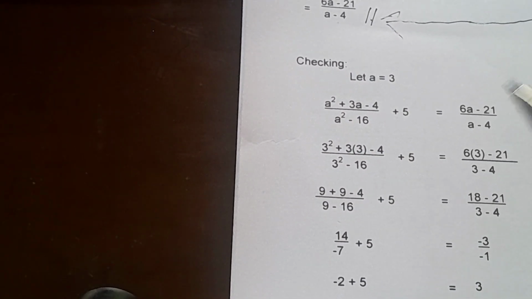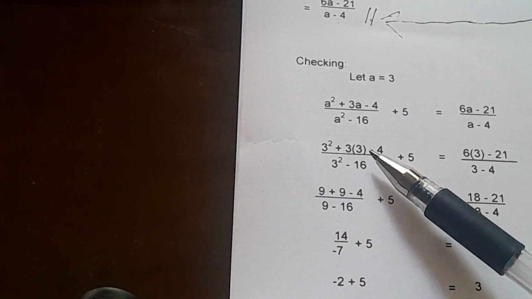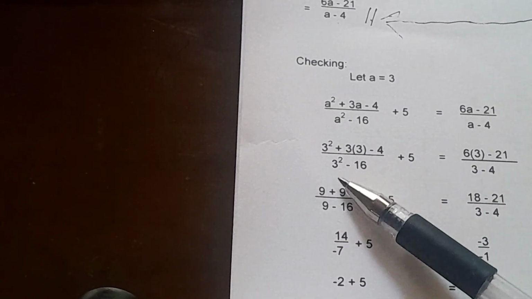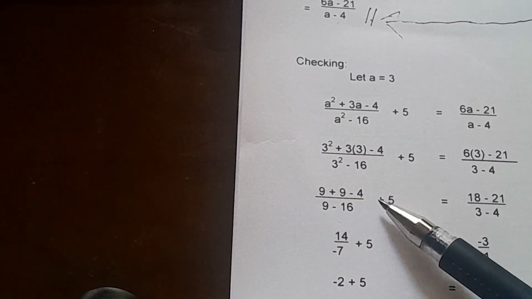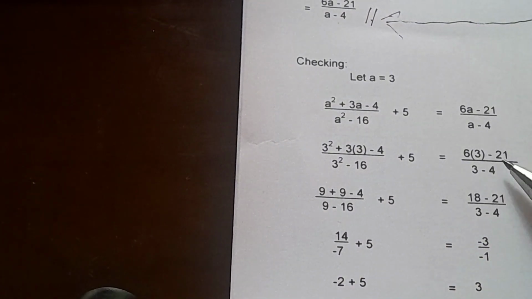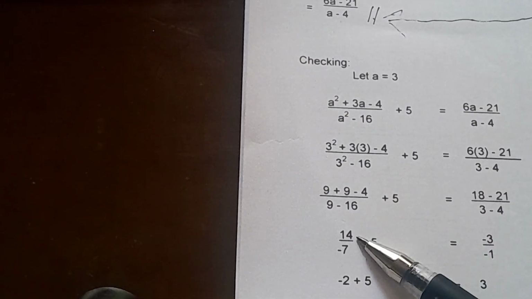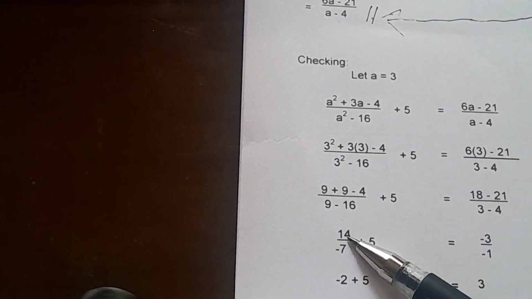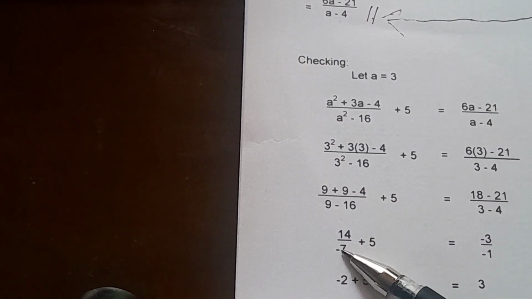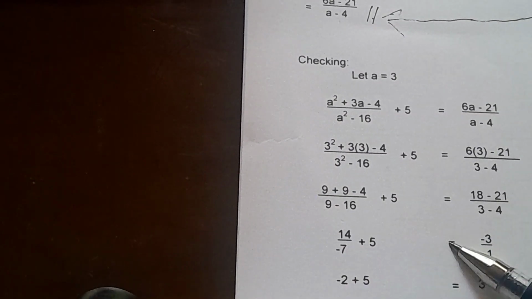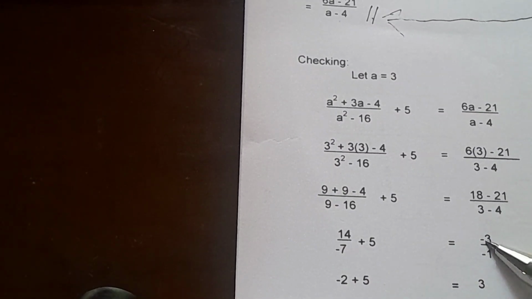Okay, continue. Your 3 squared, that is 9. 3 times 3, that's 9, minus 4, over 3 squared, 9, minus 16, plus 5, equals 6 times 3, 18, minus 21 over 3 minus 4. So 9 plus 9 minus 4, that's 14. 9 plus 9, 18, minus 4, 14. 9 minus 16, that's negative 7, plus 5, equals 18 minus 21, that's negative 3. 3 minus 4, that's negative 1.